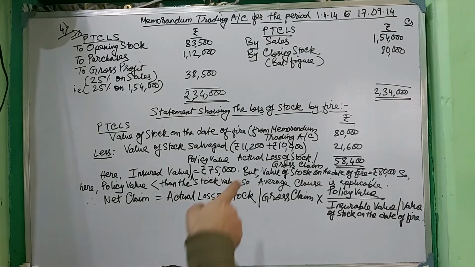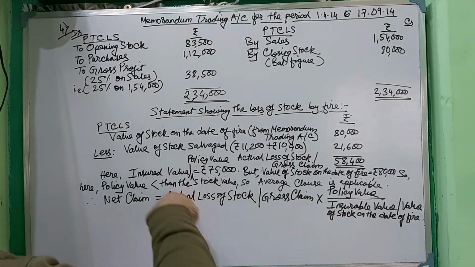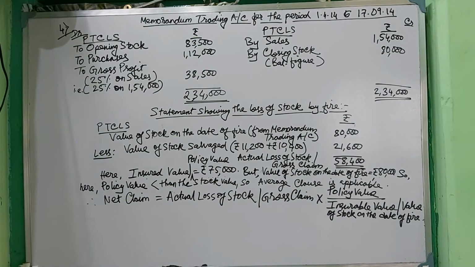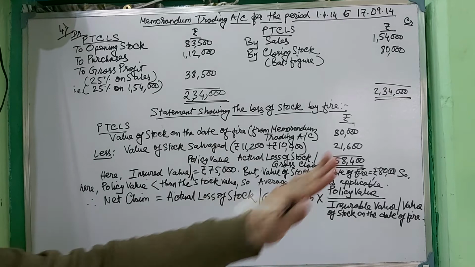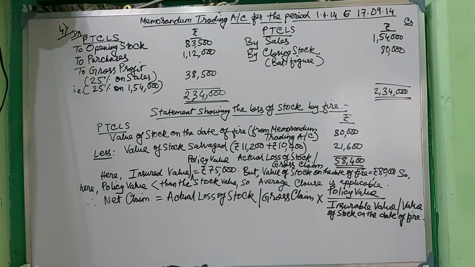As here the insurable value or policy value is 75,000 and the value of stock is 80,000, the policy value is lesser than the value of the stock, so the average clause is applicable.